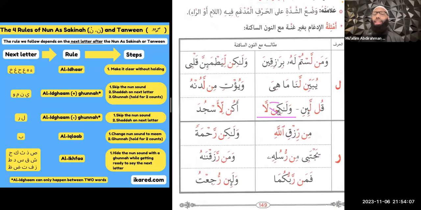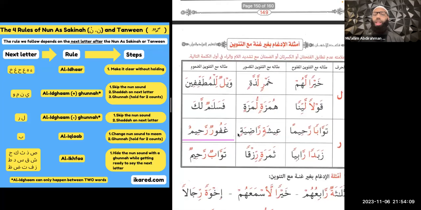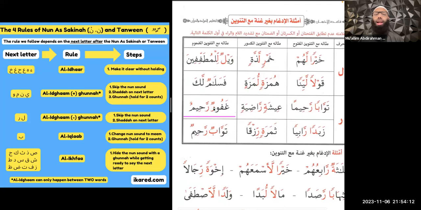All right, let's do another example now with tanween. Here we have dhammatain with the letter ra after it. So we know that it's going to be al-idgham without ghunna. We're going to skip the noon sound. Remember, we said the easiest way to do that is just to cross out one of the double marks, put a shadda on the next letter, and we don't hold it. Ghafurur rahimun. Right, it's that easy. If you master al-idgham with ghunna, al-idgham without ghunna becomes even easier.